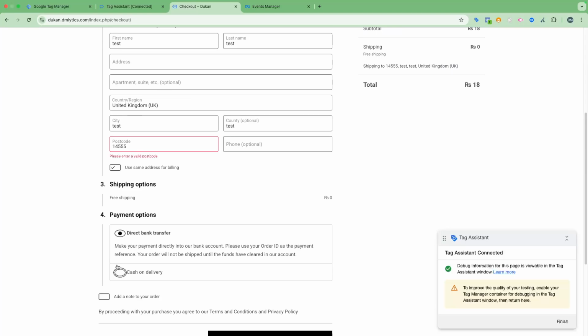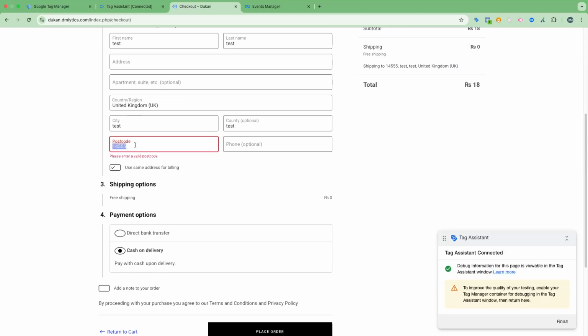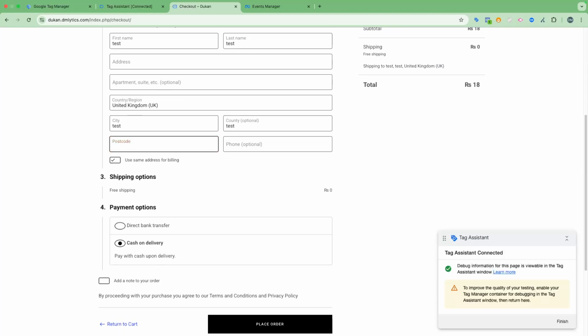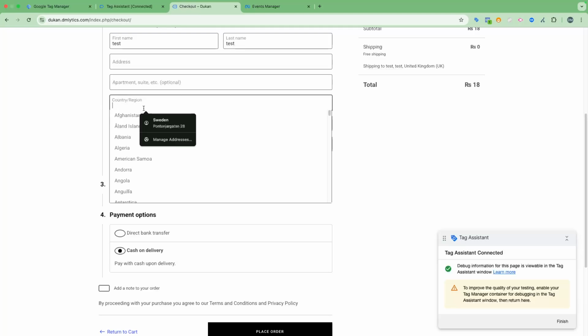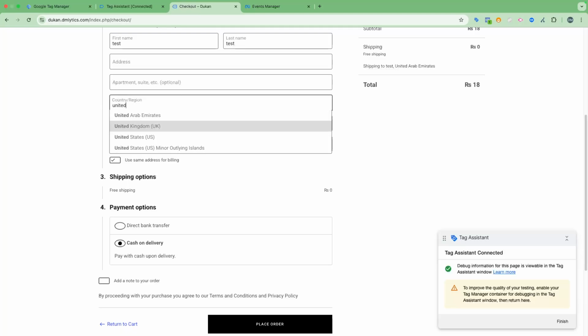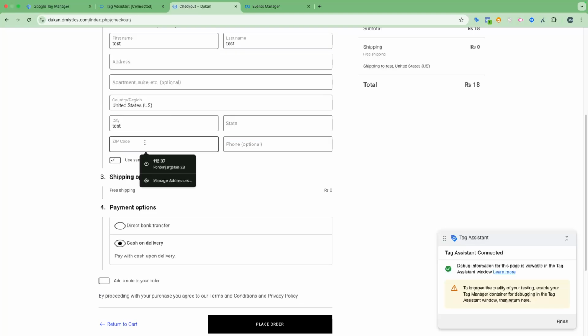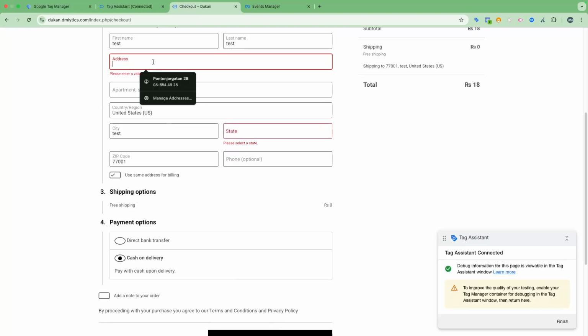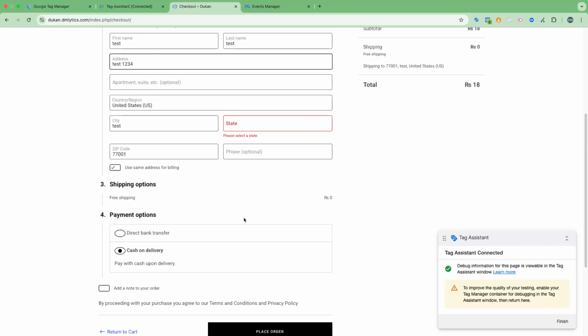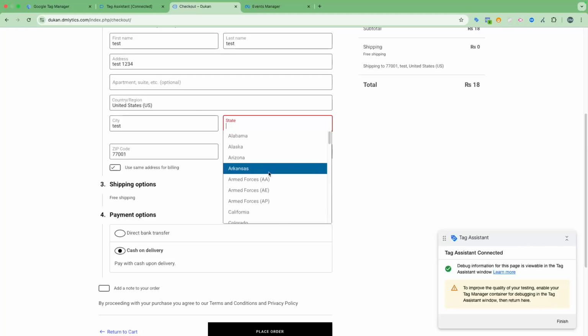I will add some test details here, and click on place order.